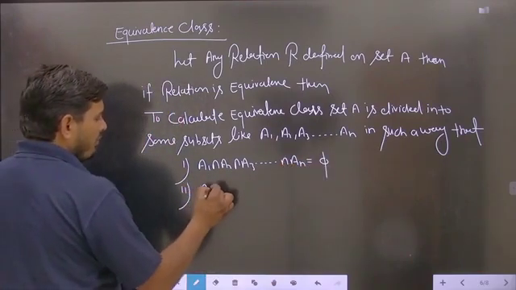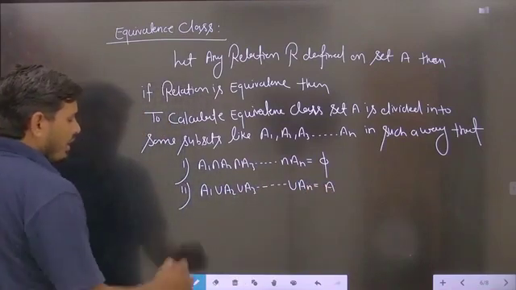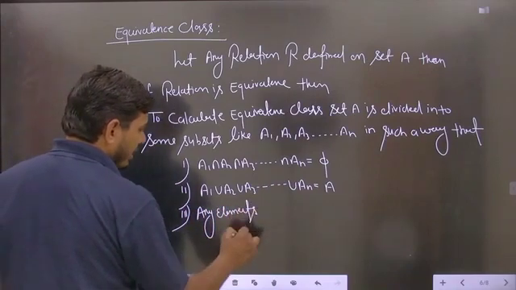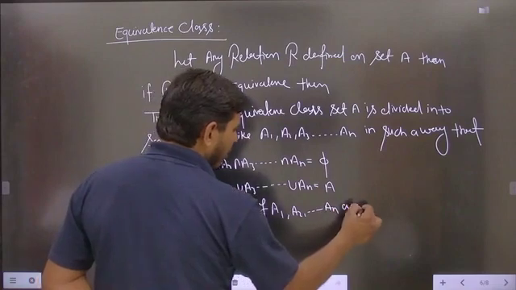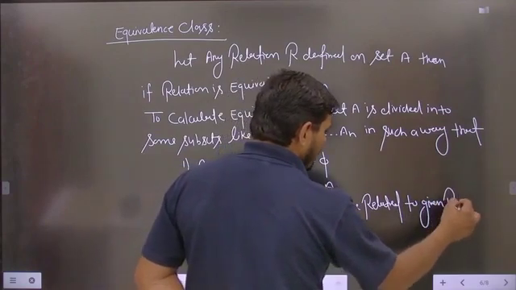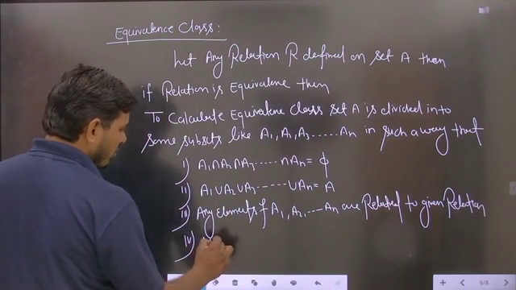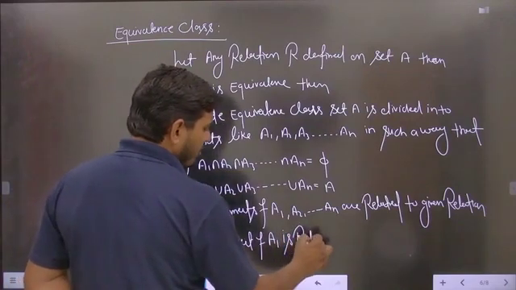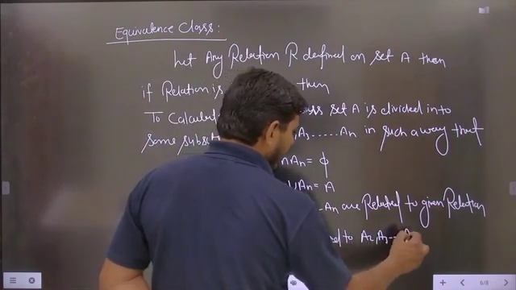The next condition is A1 union A2 union A3 and so on An will be equal to A, and any elements of A1, A2 up to An are related to the given relation, as well as the last and important thing, no element of A1 is related to A2, A3 and so on. Is it clear?